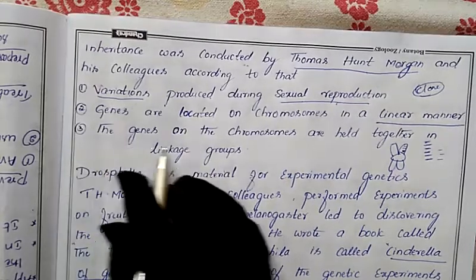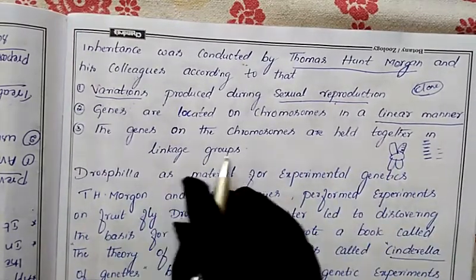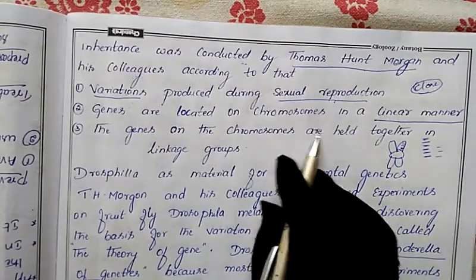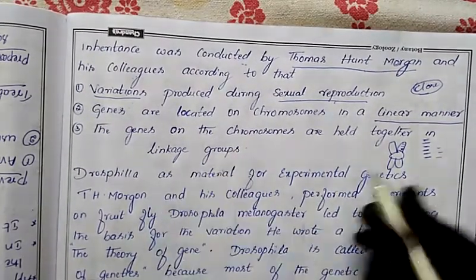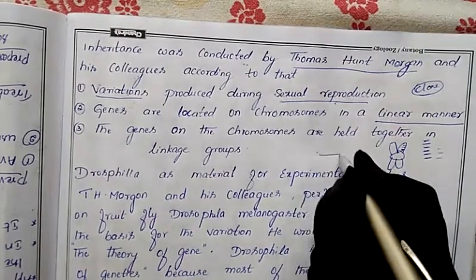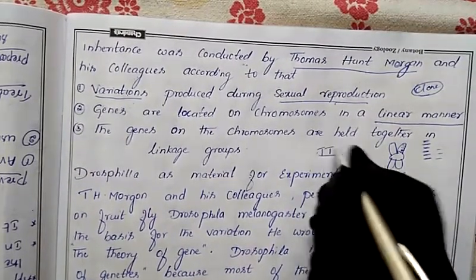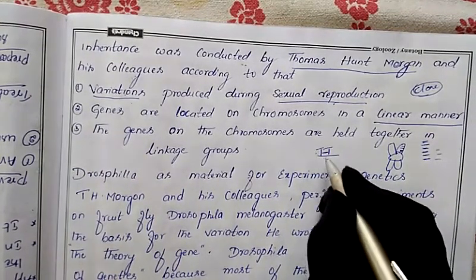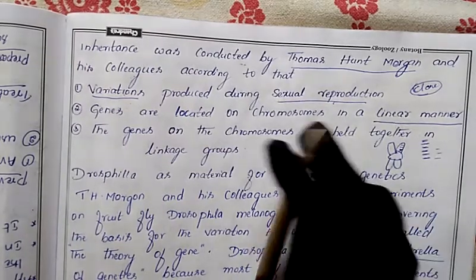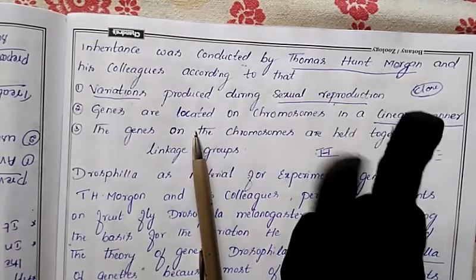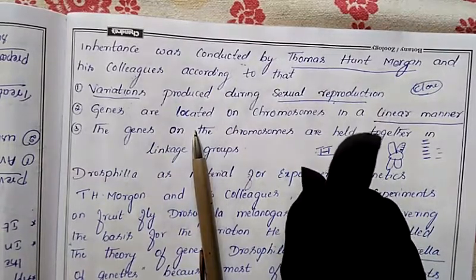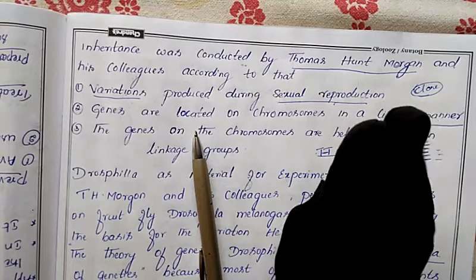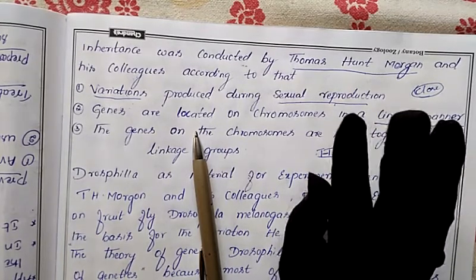Next, the third one: the genes on the chromosomes are held together in a linkage group. Genes will be present on the chromosomes, and these genes will be held together in a linkage group. Suppose there are two friends, and each one is an allele. One friend is one allele, another friend is another allele. Both are sitting together, holding hands. That holding of hands is what we call linkage.